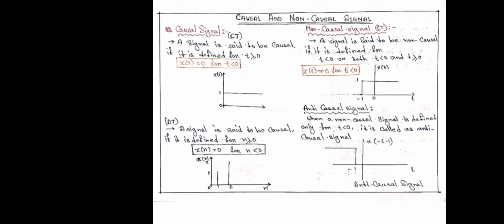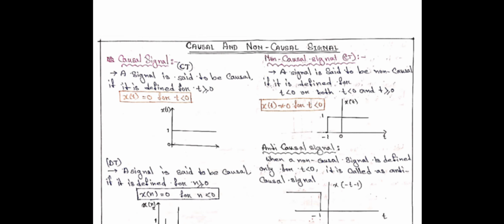Non-causal signal: a signal is said to be non-causal when it is defined for t less than 0, or for both t less than 0 and t greater than 0. So the value of non-causal signal can be positive or negative, and the graph is represented by positive and negative values also.